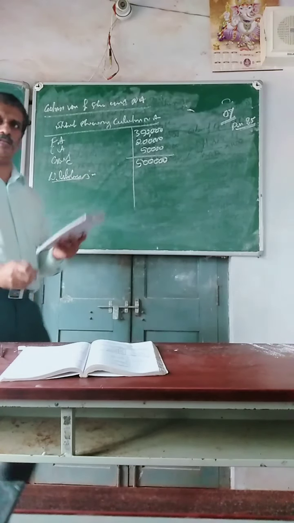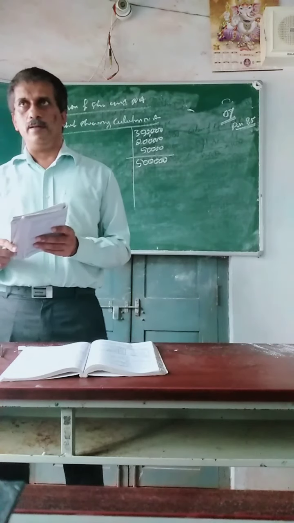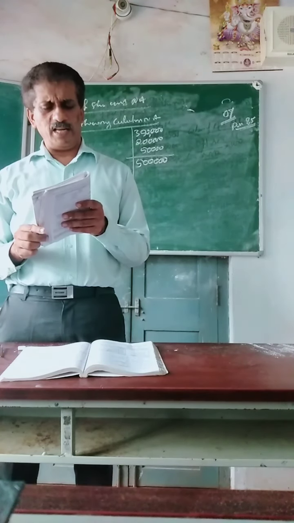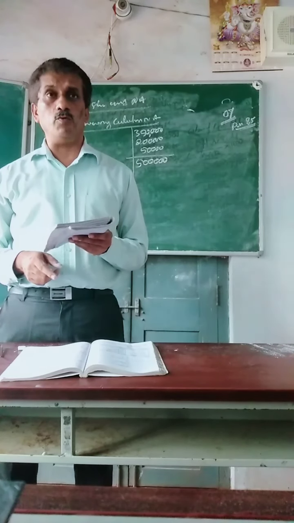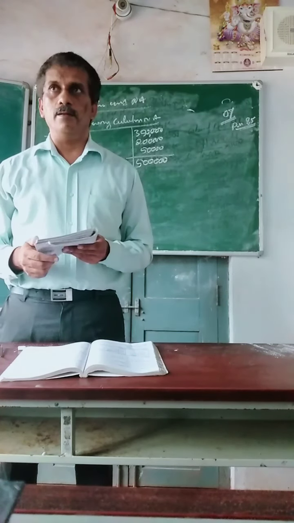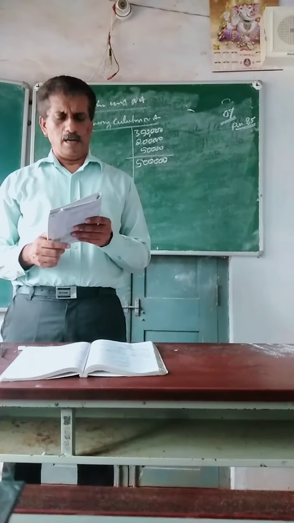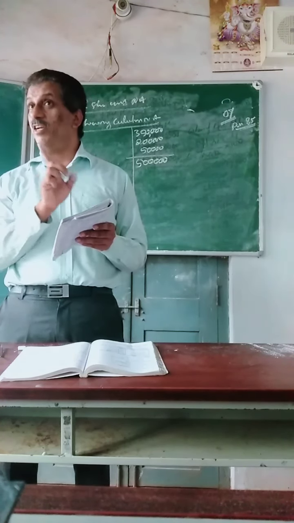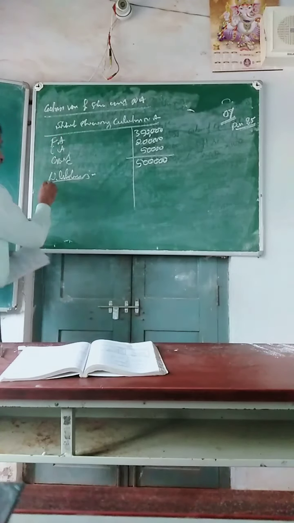Less liabilities. Now, what liabilities should be taken? Equity shares should not be taken, as they are the owner's liability. Profit and loss is also the owner's liability. Debenture is not the owner's, it is outside, so I should take debenture.